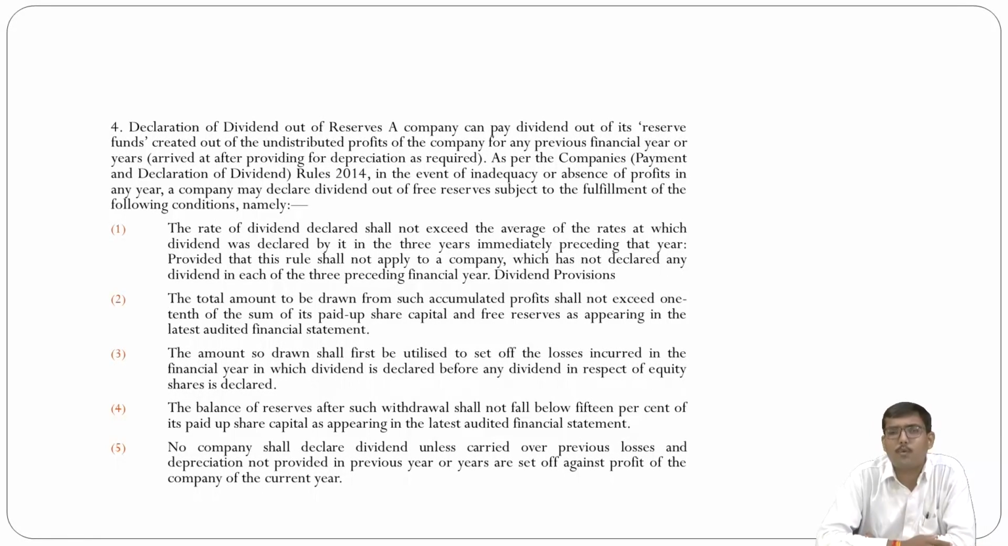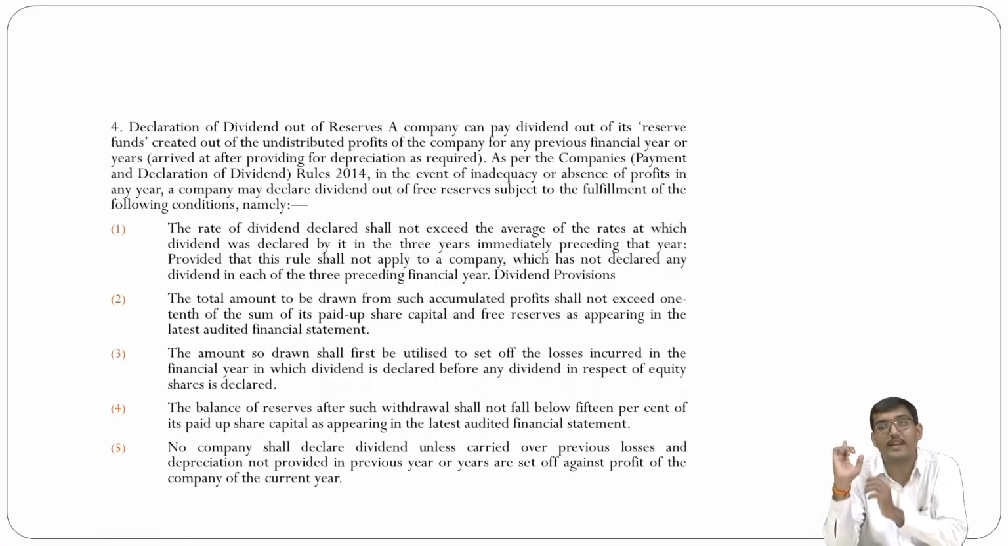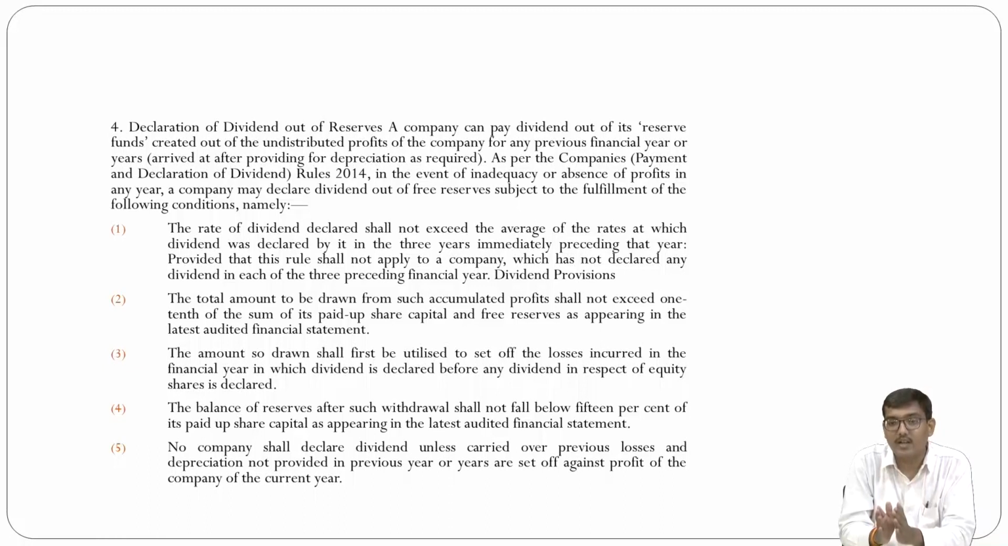The fourth important provision is the declaration of dividend out of reserve. A company can pay the dividend out of its reserve funds created out of the undistributed profit of the company for any previous financial year or years, arrived at after providing depreciation as required. That means you have to first provide the depreciation, or you have to create a reserve fund. On that basis, you allocate or declare your dividend as well.